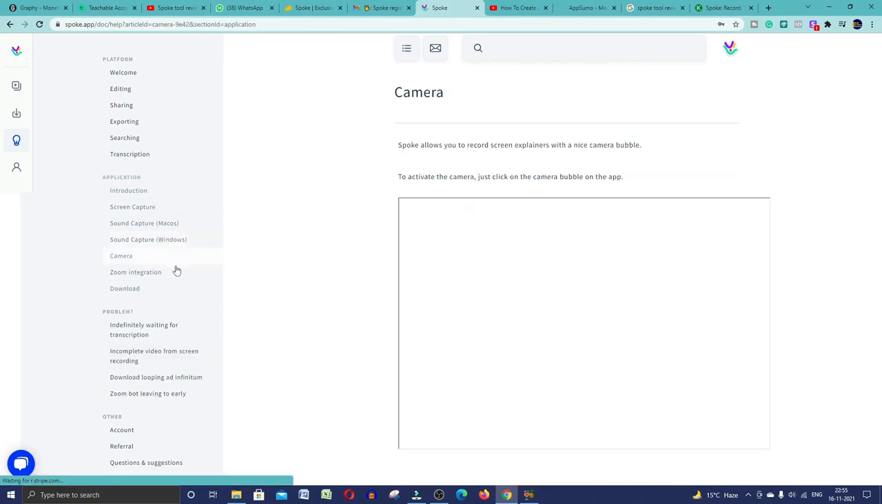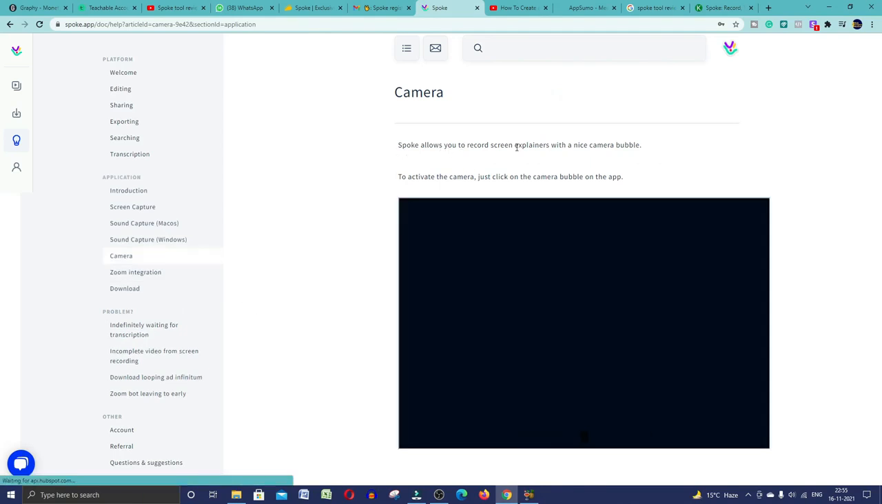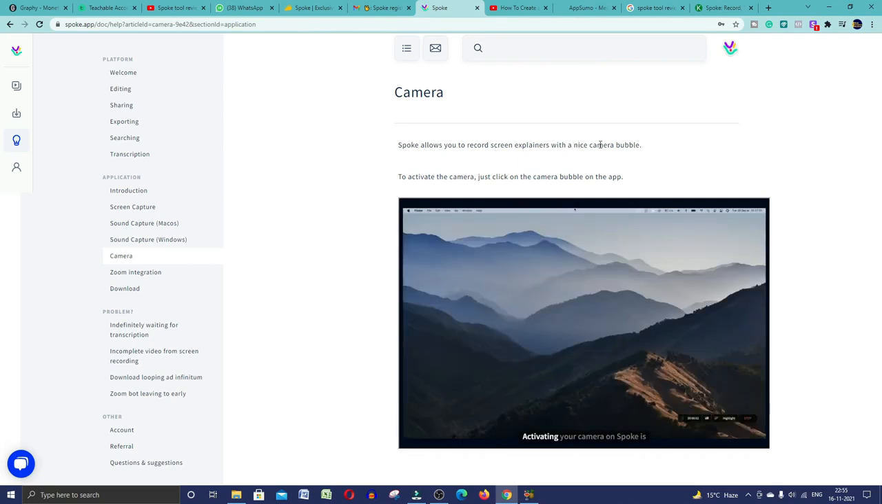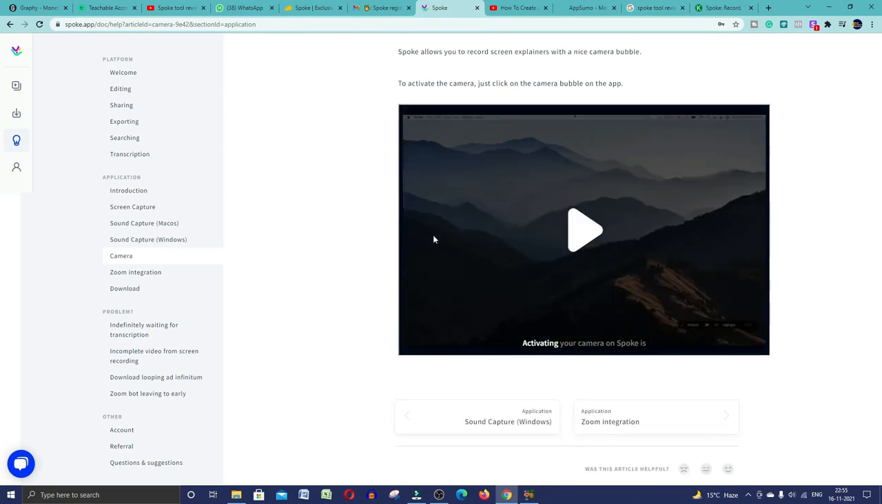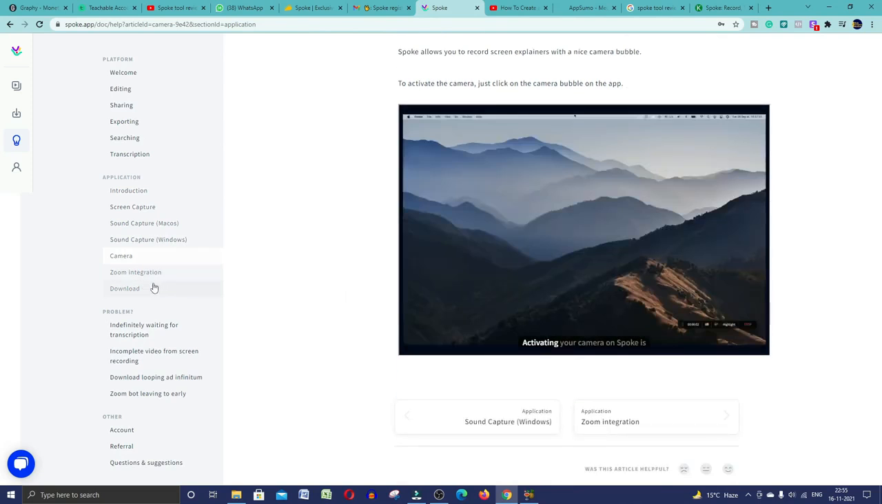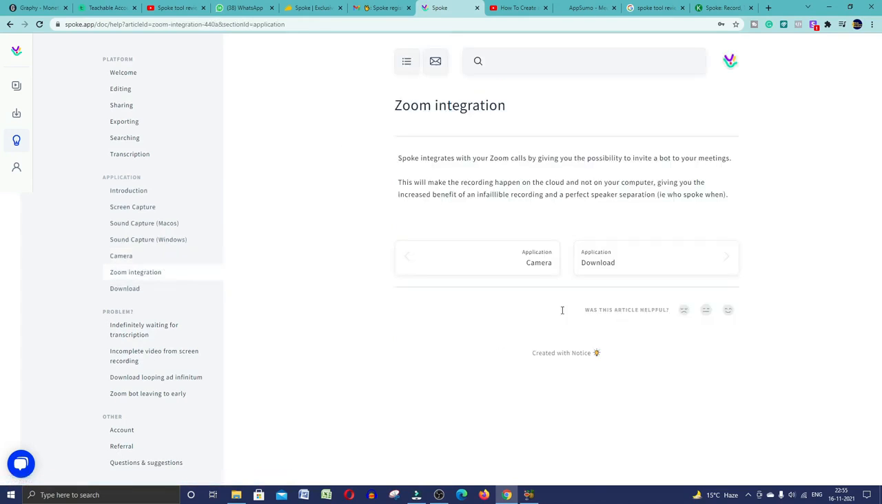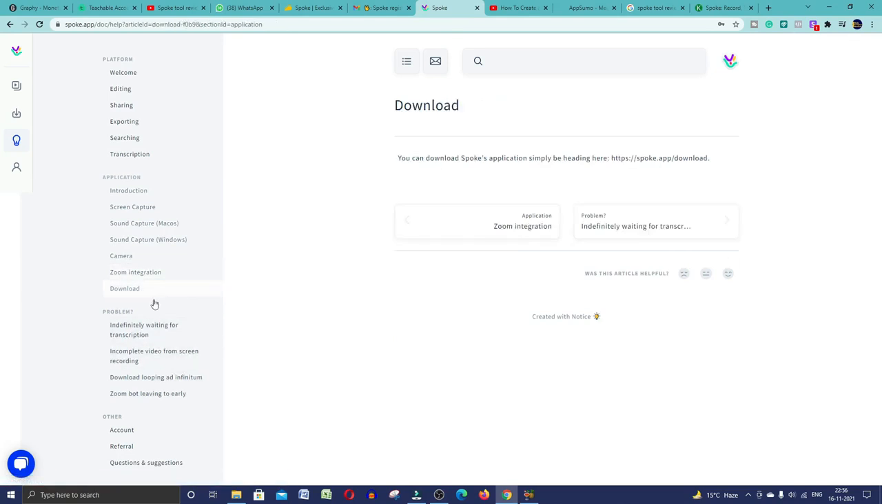And now if you want to know about the camera, here is how to access it. Spoke allows you to record screen explainers with a nice camera bubble. So now you can know more about camera setup. Zoom integration: you can integrate this tool with your Zoom app, if you know about the Zoom app. And now you will see your download files, right?